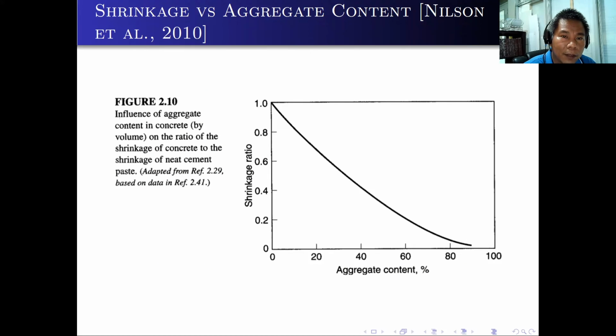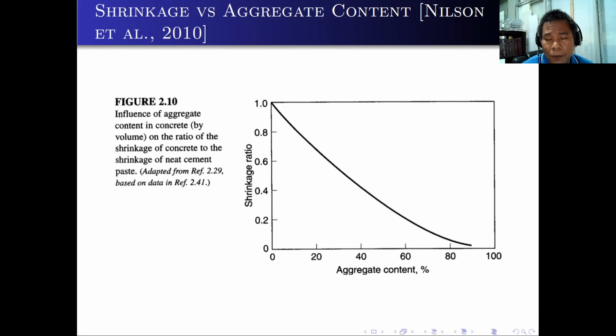Actually, the aggregate content will really help in limiting the shrinkage of your concrete mix. As you can see, as we increase the aggregate content, the shrinkage ratio will go down. At a portion with no aggregate, the shrinkage ratio is 1.0. But if we add 20% of aggregate, then your shrinkage ratio will be around 0.7.